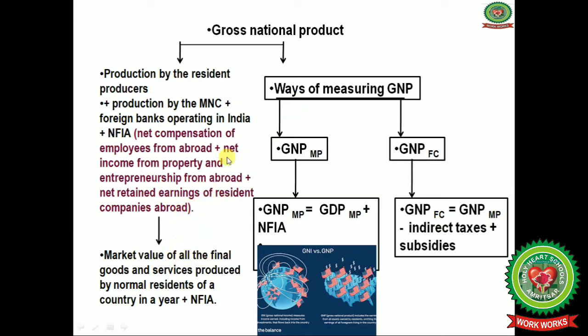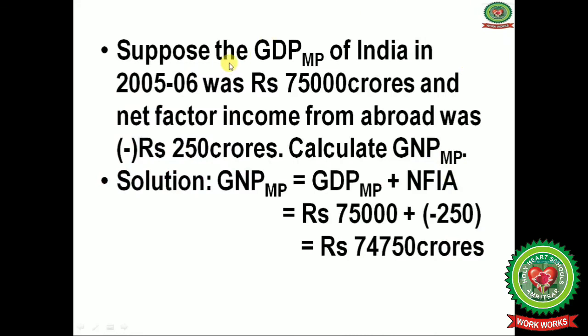Now, the market value of all the final goods and services produced by the normal residents, whether within a country or from abroad, all the income that will be added up, you will get the gross national product. Now we will discuss the ways of measuring: gross national product at market price and gross national product at factor cost. The formula we have given for gross national product at market price is equal to gross domestic product at market price plus net factor income from abroad, and gross national product at factor cost is equal to gross national product at market price minus indirect taxes plus subsidies.